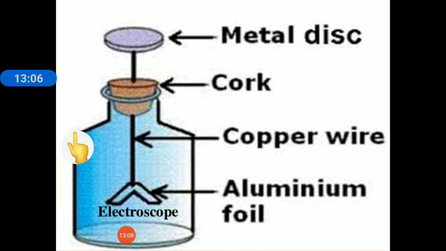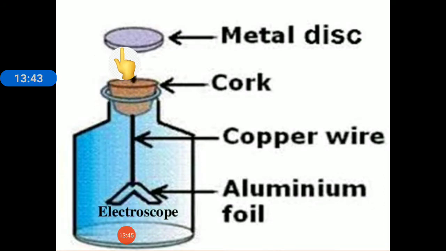Now children, if we rub a glass rod with silk and touch the disc of this electroscope with this positively charged rod. So if we rub a glass rod with silk, what will happen? Electrons from the glass rod will transfer to the silk. So the rod will become positively charged due to loss of electrons. Now when this positively charged rod is touched on the metal disc, we will observe that the leaves will move away. These two metallic leaves will repel each other.